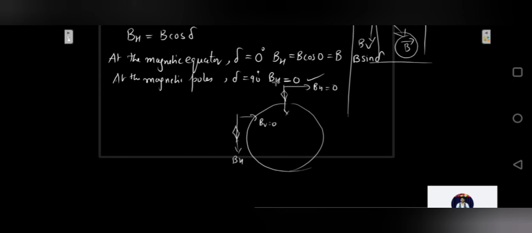If we want to get relations between the elements of the Earth's magnetic field, what would that be? Let us try to get the relation between the three elements of the Earth's magnetic field. The first was angle of declination, second angle of dip, and third the horizontal component of Earth's magnetic field.